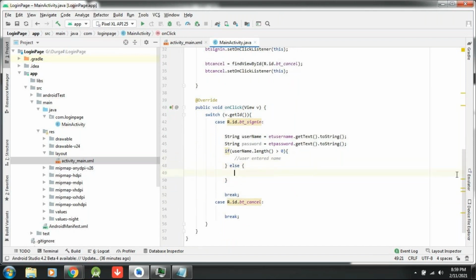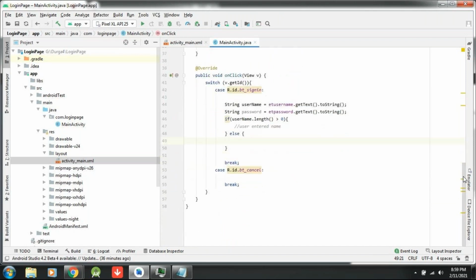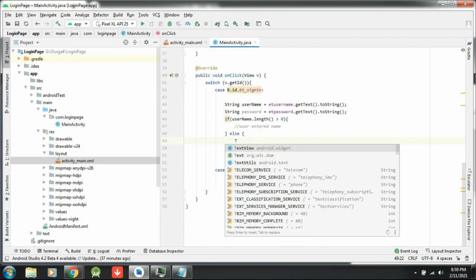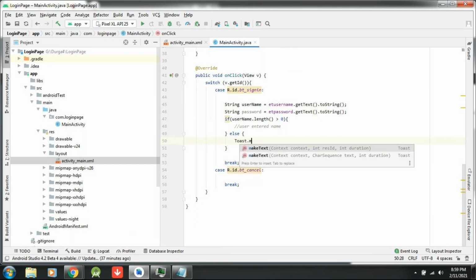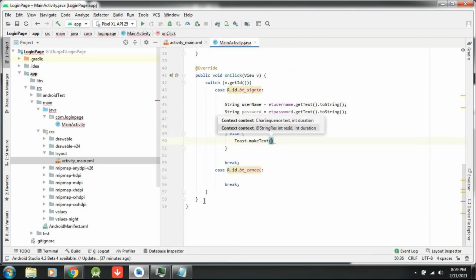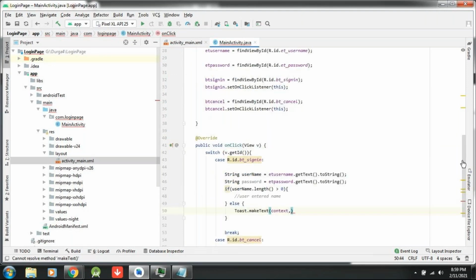In the else, I need to display a message to the user saying to enter a name. So I am writing a toast message. What is the toast syntax? As I told yesterday, Toast.makeText. Here the context I have written on top. Do you remember? Context I have written on top.